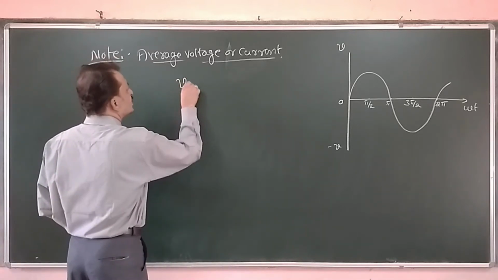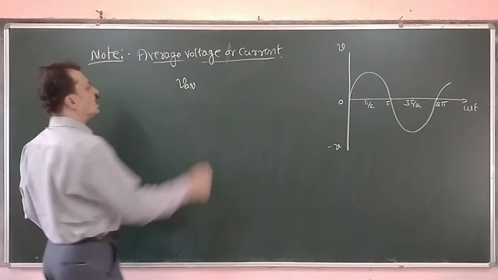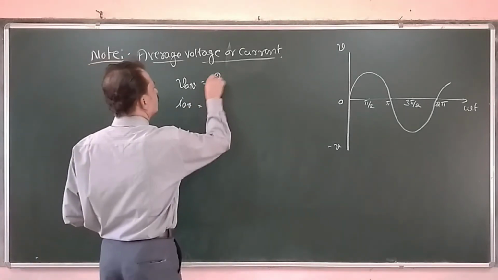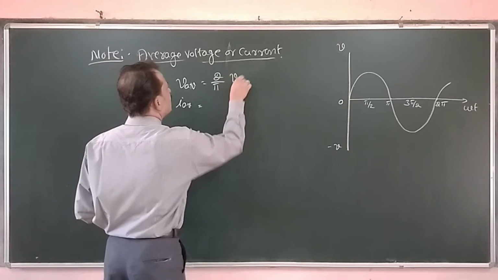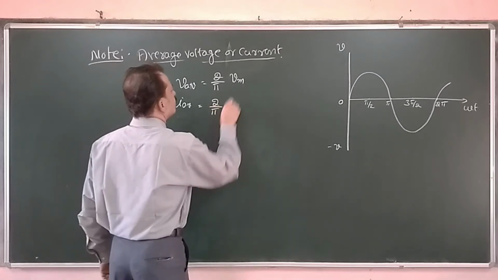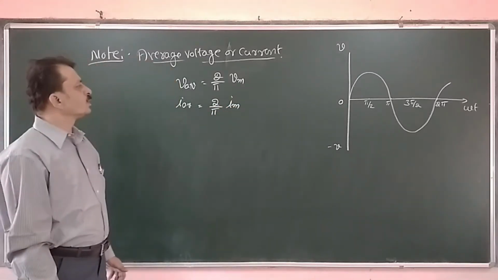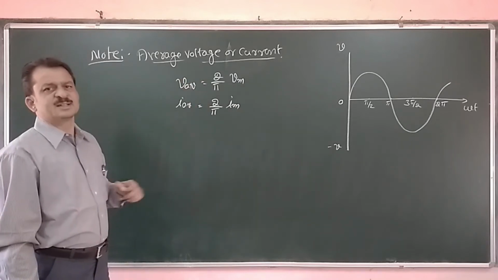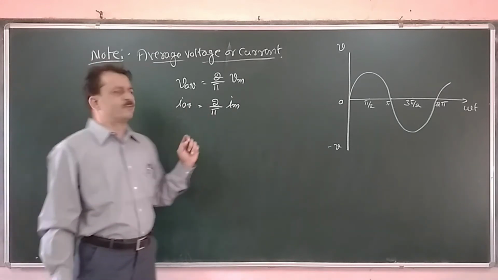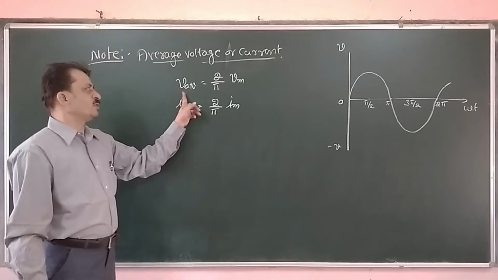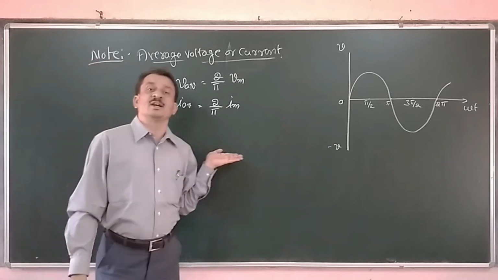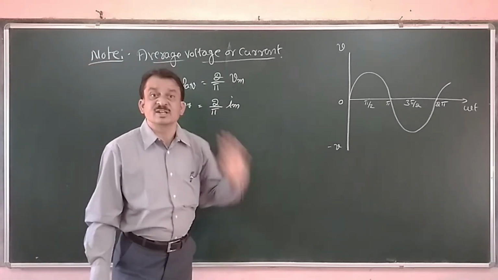The average value of voltage or current is given by the relation 2 by pi into the peak value of the voltage. In case of current, it is 2 by pi into peak value of the current. It requires some integration, that is average of a function, it is equal to 1 by T integral of that function with respect to dt. If you work out on that basis, you will get the average value of the voltage and current given by this relation. Now this is calculated with respect to only a half of a cycle.